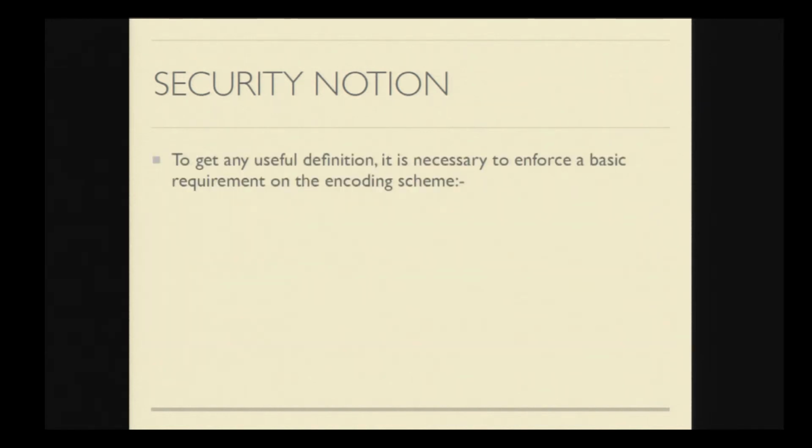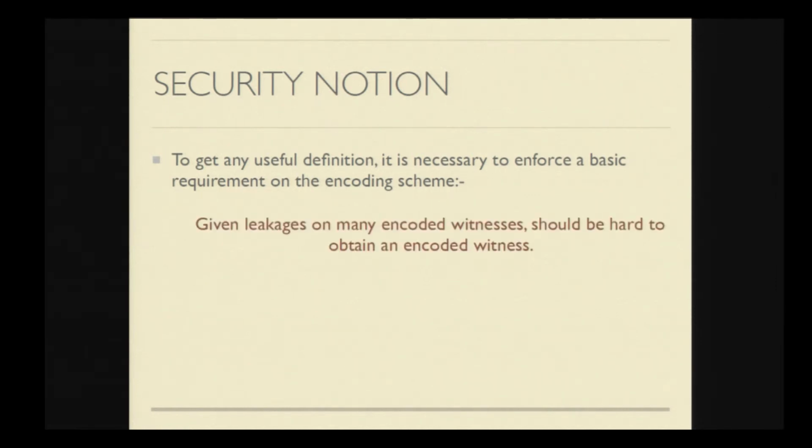From this observation, we can deduce that some basic requirement needs to be imposed on the encoding scheme. More specifically, we want the following property: if you are given leakages on many encodings, you should not be able to obtain an entire encoded witness.